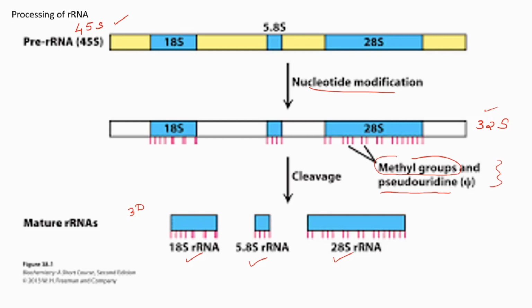Okay. Next is about the snoRNA. What is snoRNA? What is its role in the transcription of rRNA? That's what we are going to see in this slide. This is the precursor rRNA, just transcribed from the rDNA. rDNA means the DNA from which rRNA gets transcribed.